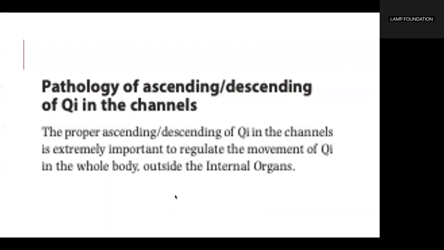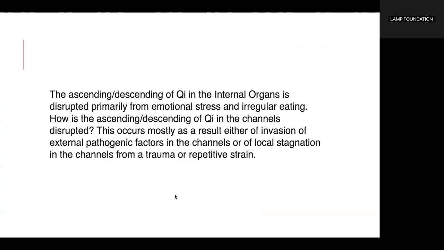Pathology of Qi mechanism. Ascending, descending of Qi in the channels. The proper ascending, descending of Qi in the channels is extremely important to regulate the movement of Qi in the whole body outside the internal organs. The ascending, descending of Qi in the internal organs is disrupted primarily from emotional stress and irregular eating.